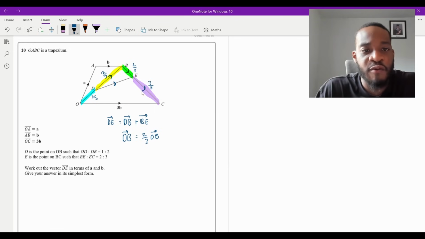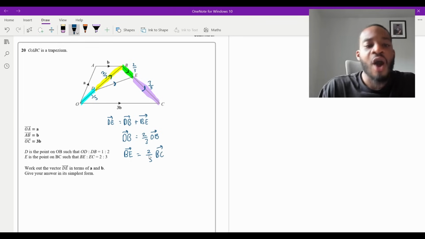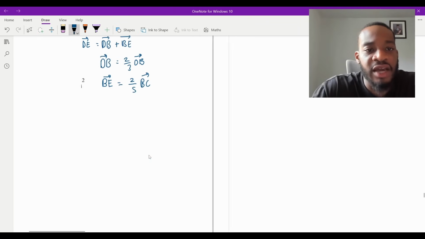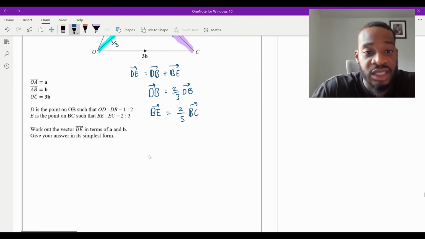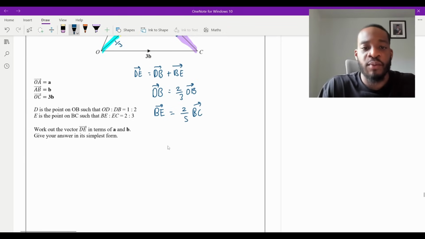And then from there, what I can say is that the vector in green, B to E, which is what we want, is just equal to 2/5 of the way of B to C. So now I can actually update this. Remember what we're looking for? We're looking for D to E, which is DB plus BE, and we've got those vectors in terms of OB and BC.